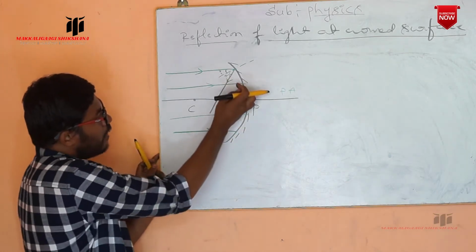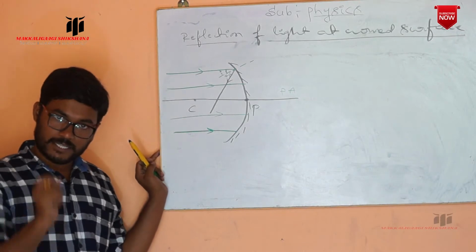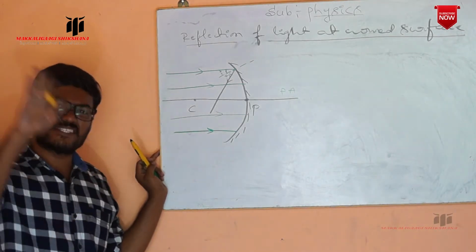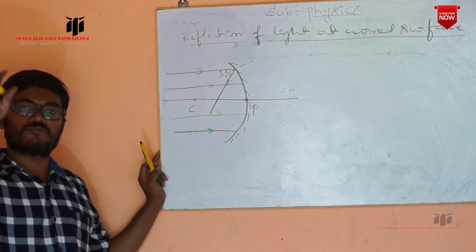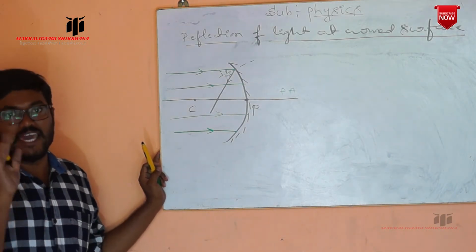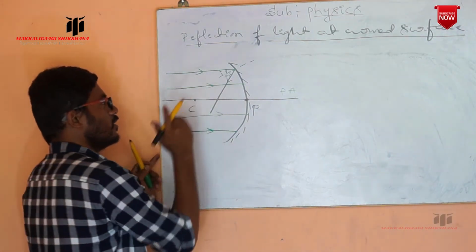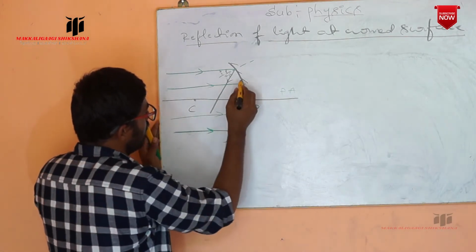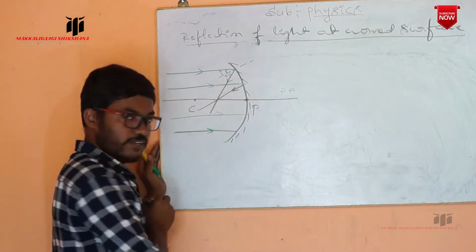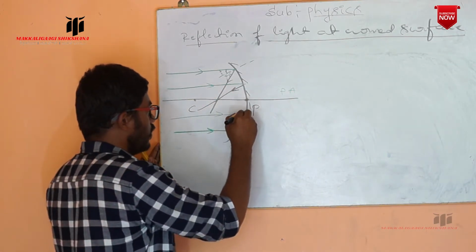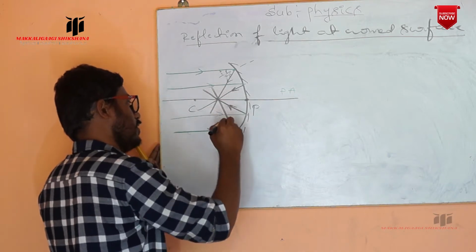In the same way, every ray which strikes the surface satisfies the laws of reflection. The laws of reflection are satisfied for all surfaces, not only plane surfaces or only curved surfaces, whatever the shape. It may be a smooth surface or a rough surface. Now here, this is the incident ray and the reflected ray comes like this. This is the reflected ray, and from this point again this is the reflected ray. So these are all reflected.